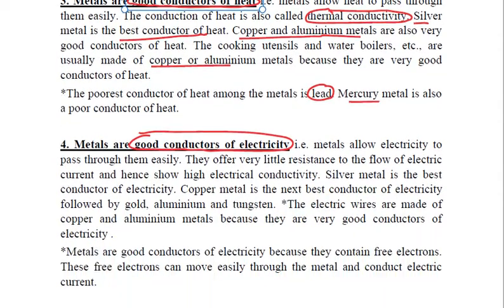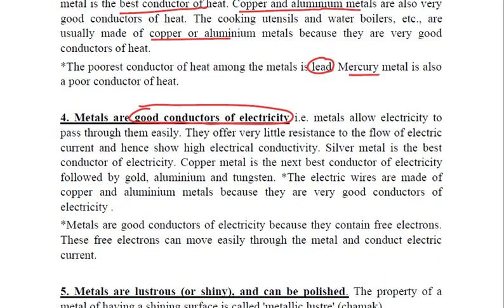Metals are good conductors of electricity. That means they allow electricity to pass through them quite easily as they offer very little resistance to the flow of current, and that is why their electrical conductivity is high. Silver is considered to be the best conductor of electricity, followed by copper and gold, aluminium and tungsten.